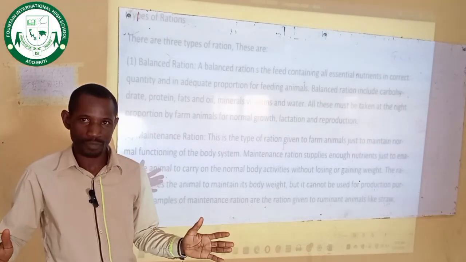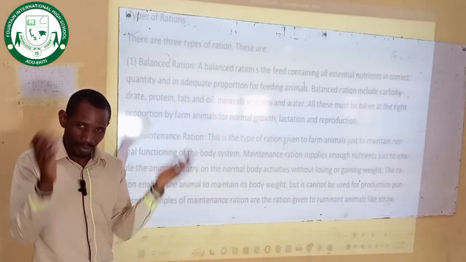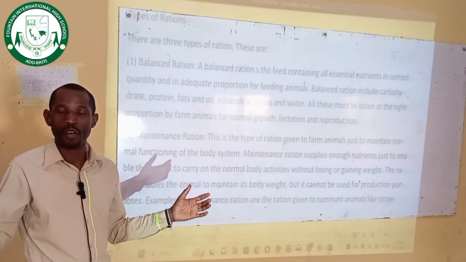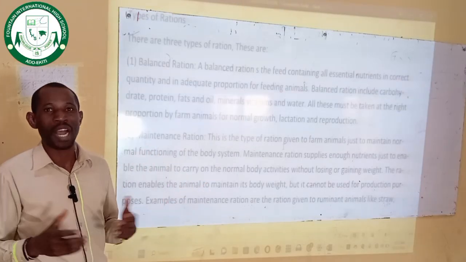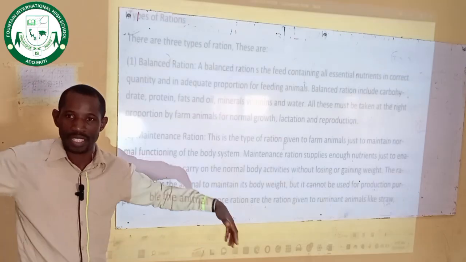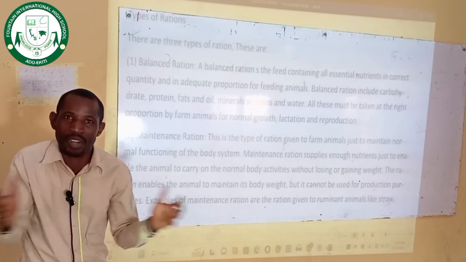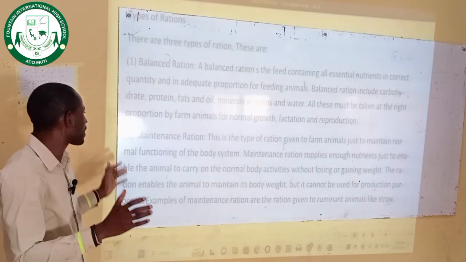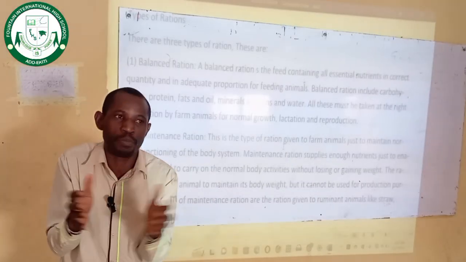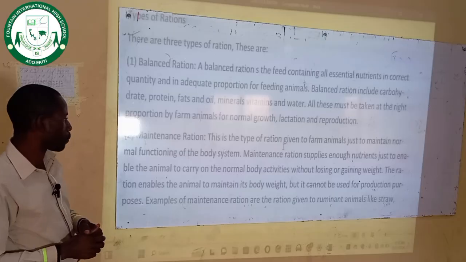This feed is given to the animal just to maintain its body shape so that it won't die. Maybe these animals have attained full maturity. For instance, a man that has attained the age of 80 or 90 years is fed not to increase his body weight or size, but just to preserve his life so that he will not die on time. That is the purpose. So that type of feed is also called a maintenance ration, just to maintain the body and shape of the animal so the animal will not die.